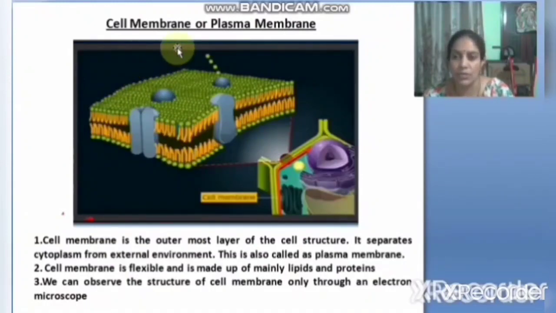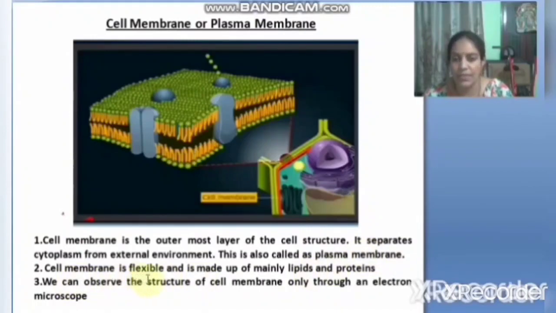See, first you should learn about the organelle, cell membrane or plasma membrane. See this slide, children. This is the structure of the cell membrane. Cell membrane is the outermost layer of the cell structure. It separates cytoplasm from the external environment. See, this is a cell. Inside the cell there is a fluid-like part which is called cytoplasm. This cell membrane is separating this cytoplasm from the external environment. This is also called the plasma membrane. Cell membrane is nothing but plasma membrane.